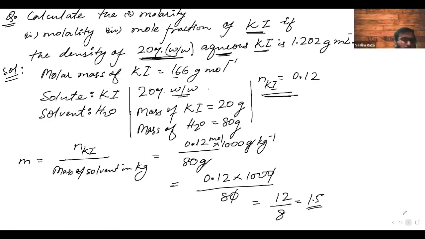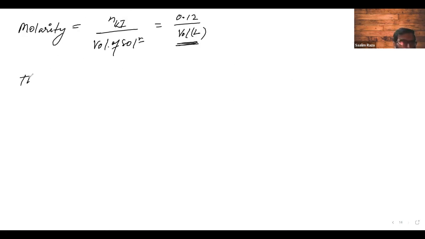What do we know? The density of H2O is equal to 1 gram per ml. If you take 1 gram of H2O, it will occupy 1 ml of space. If you take 1 ml of water and measure it, it will be 1 gram in mass.